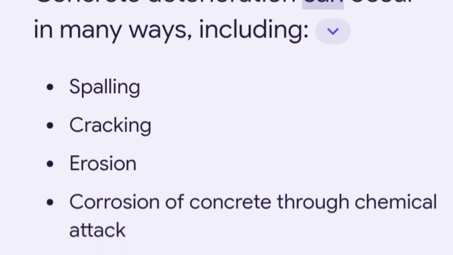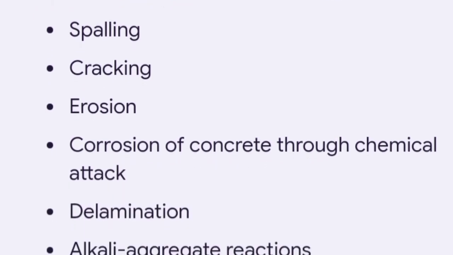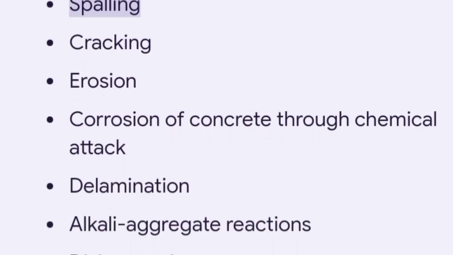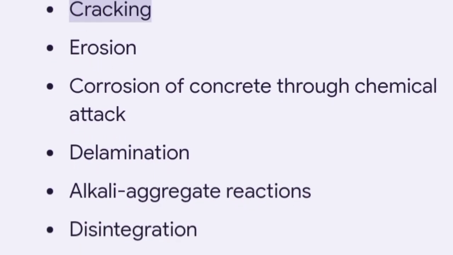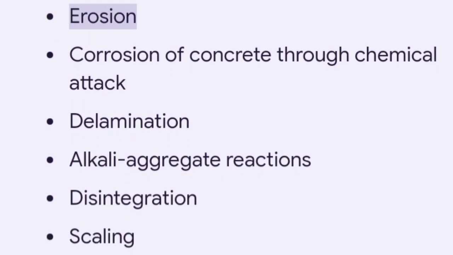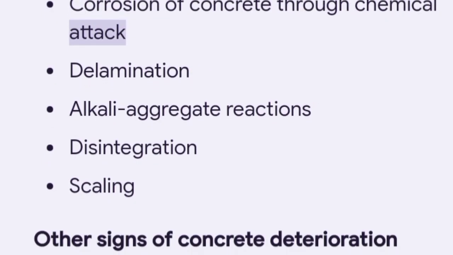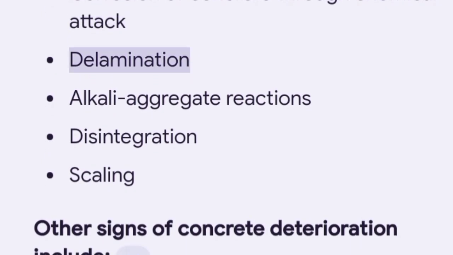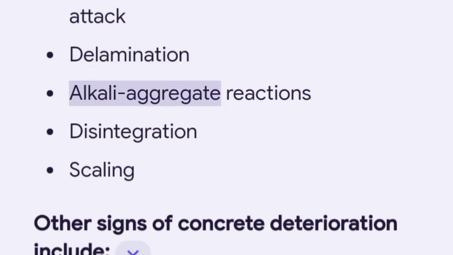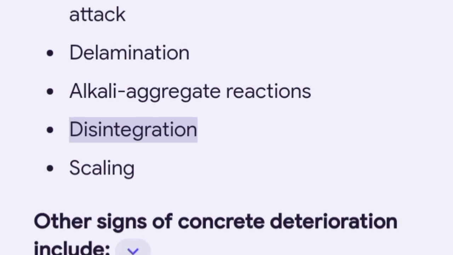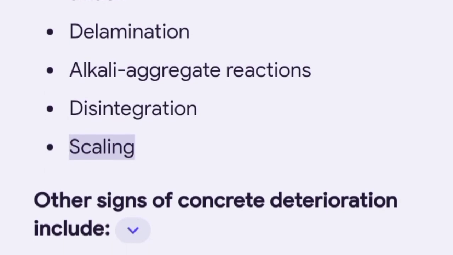Concrete deterioration can occur in many ways, including: 1. Spalling. 2. Cracking. 3. Erosion. 4. Corrosion of concrete through chemical attack. 5. Delamination. 6. Alkali aggregate reactions. 7. Disintegration. And 8. Scaling.